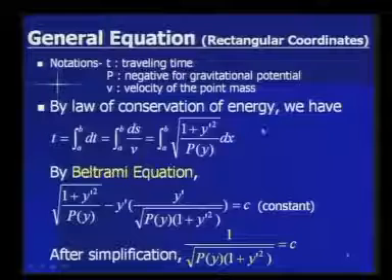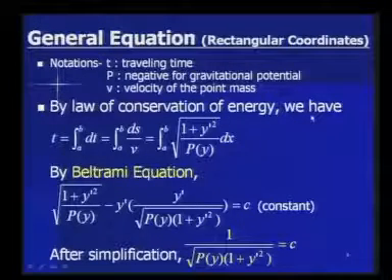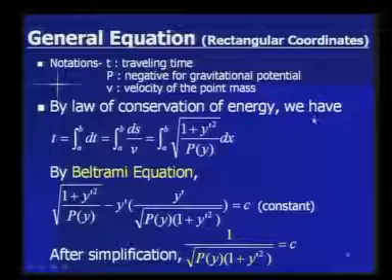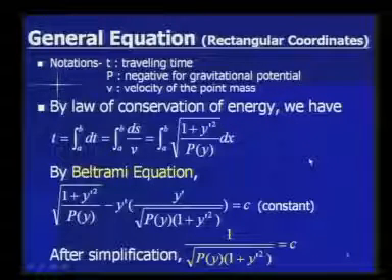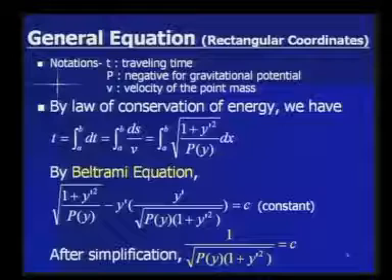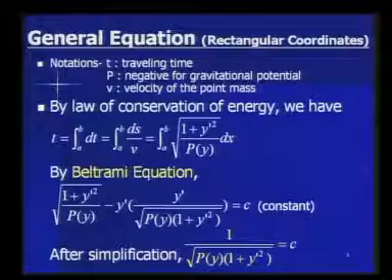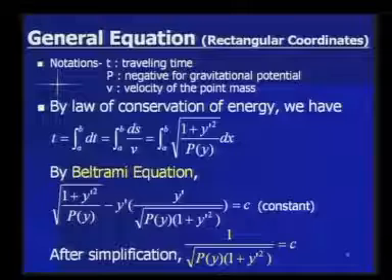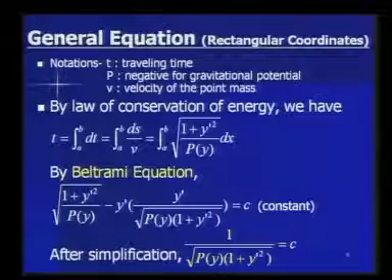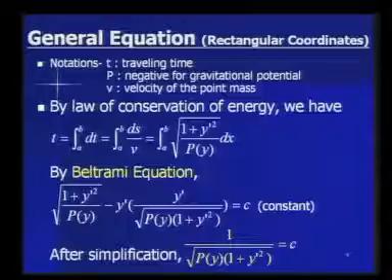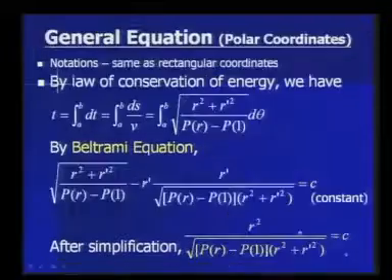To simplify our work, we divide our models into two groups, one for those using rectangular coordinates and the other using polar coordinates. We start by formulating general equations for each of the two cases. Here are some notations. The traveling time t can be expressed in a functional. A differential equation is obtained by the use of the Beltrami equation. Here is the general equation after simplification.